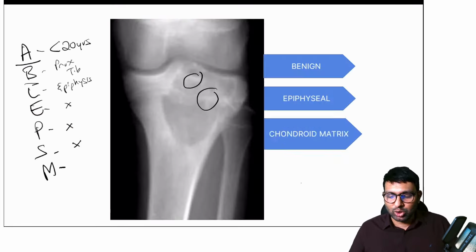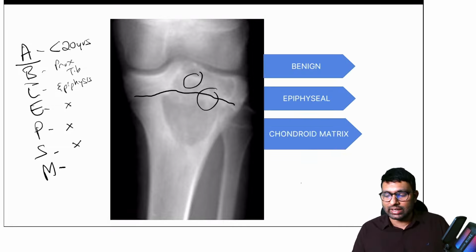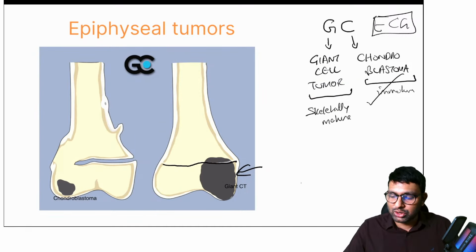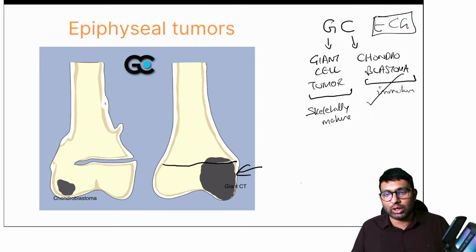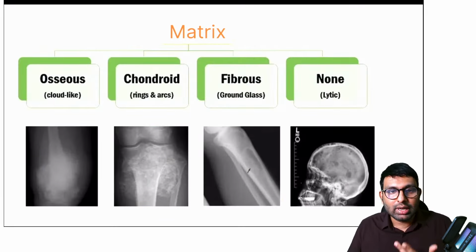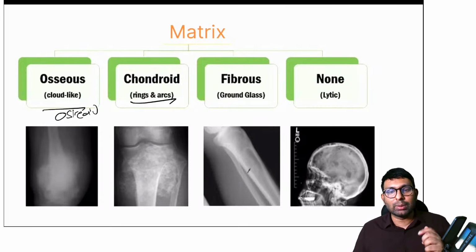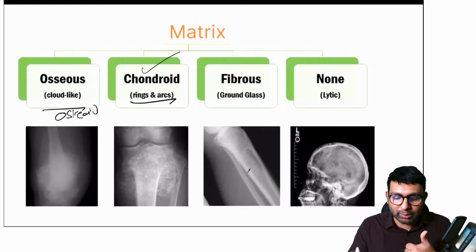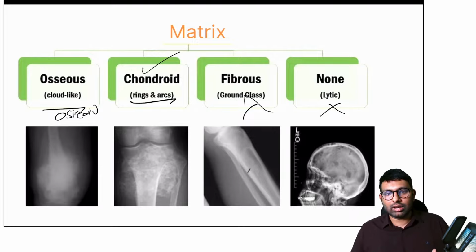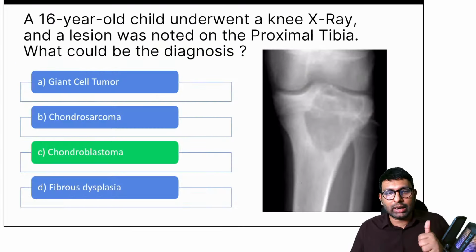So in our case, let's go back to the x-ray here. Can you see that there is a physeal plate that is still open? So this is a case of chondroblastoma. With just one criterion we've been able to diagnose it as chondroblastoma. Now if you want to confirm, let's look at matrix as well. Osseous matrix, usually you will see in osteoid-based tumors. Chondroid matrix, you'll see in chondroid tumors like chondroblastoma and chondrosarcoma. So chondroblastoma can be the answer based on the matrix as well. It can't be fibrous, can't be lytic. So we've solved this. This was fairly simple. Just by using 2 criteria, we've been able to diagnose it as chondroblastoma. Is this clear? This was a simpler form.